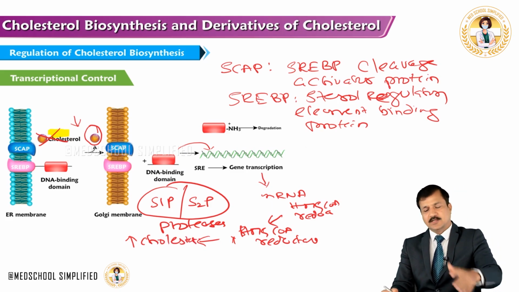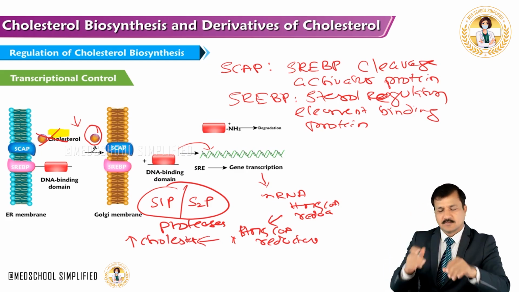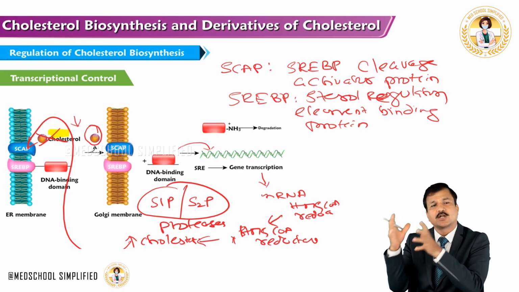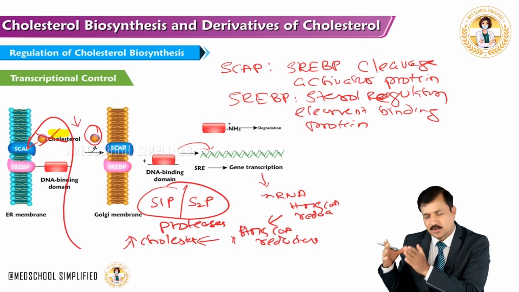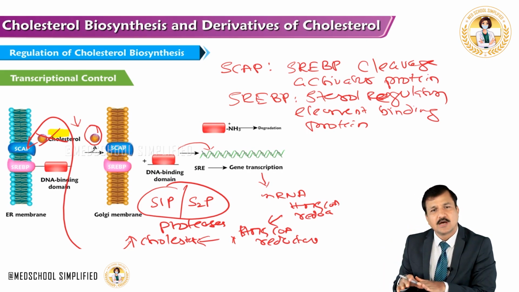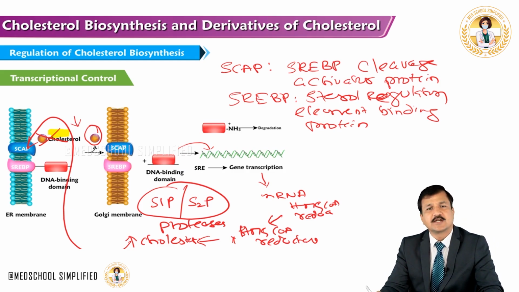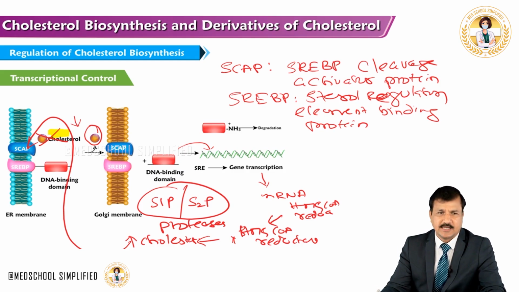And when more and more cholesterol is synthesized, that cholesterol will go and bind to S-cap and not allow S-cap SREBP to move on. That means the DNA binding domain does not go and bind, so transcription will go down, right? This is how the levels of cholesterol inside the cell will control the synthesis of HMG-CoA reductase. This is the transcriptional control.